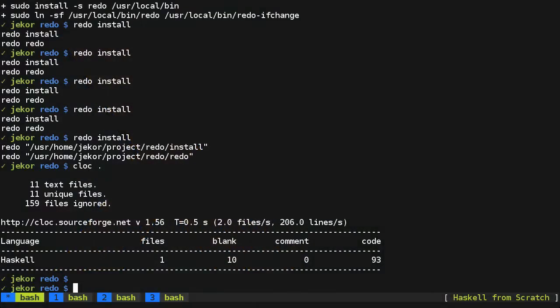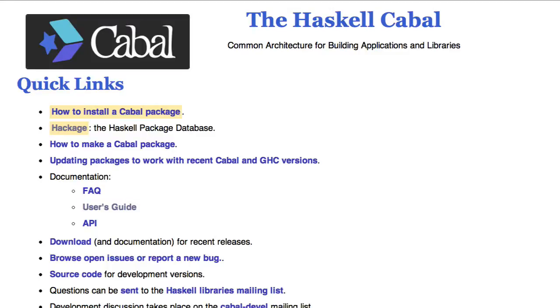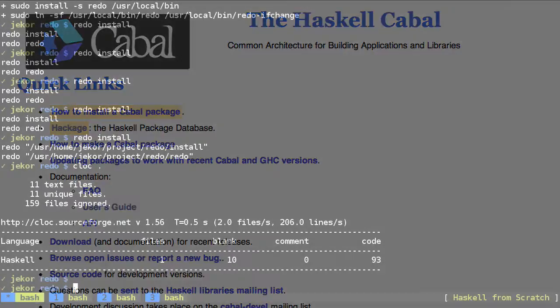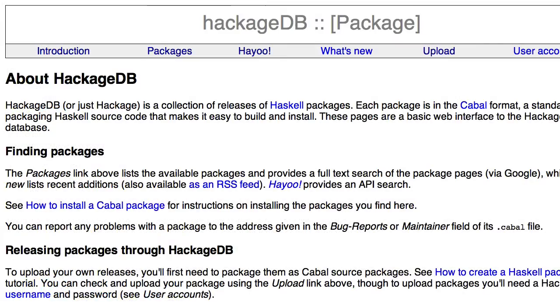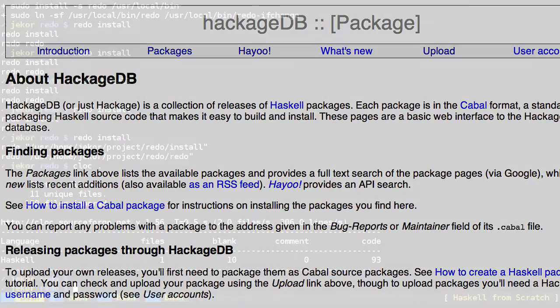But before we do that, we're going to have an easier time if we make a Cabal file for our package, because some of the tools for documentation and profiling depend on having a Cabal file. And while we're at it, we can go ahead and upload our package to Hackage so that people can have an easier time installing it. And if a distribution packager wants to include it in a distribution, it should be a little bit easier.